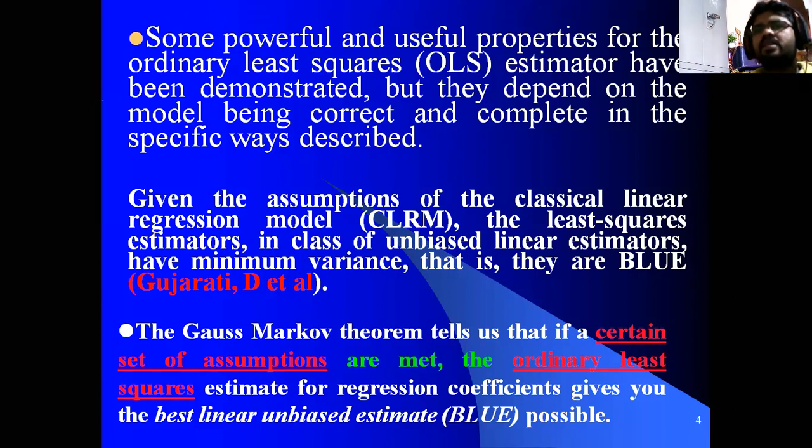See, so whatever we have studied, the assumptions of the classical linear regression model, the least square estimators in the class of unbiased linear estimators. So he has mentioned unbiased and linear estimators, which will have the minimum variance. That is, they are BLUE. Nothing but, see, when the estimator is unbiased, linear, and minimum variance, it is called a good estimator.